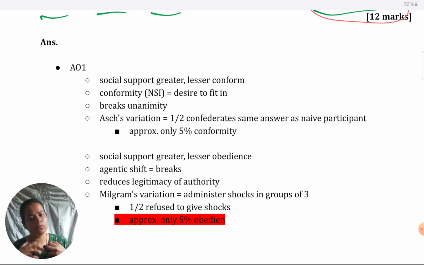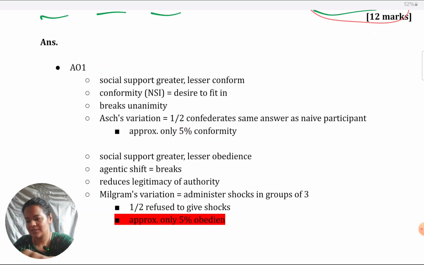Like conformity also entered into the experiment along with obedience. And in this one, obedience was on decline. So, it goes further to show social support can pull the individual in its own direction. It's a little complicated, though. You have to explain it very correctly, then only you can score. So if you want, you can skip that. If you know that variation well, then you can explain it well here.